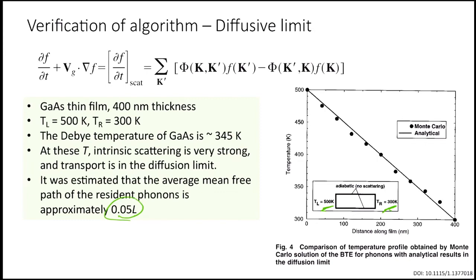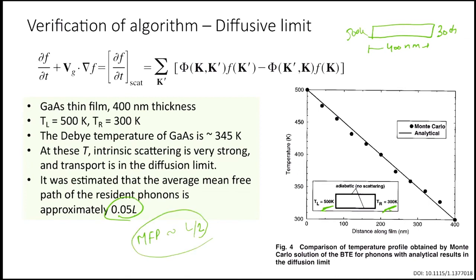But now the question I asked, and I would give the new participants a little more time: let's say it's the same problem again, 500 Kelvin and 300 Kelvin. The length is about 400 nanometers, but I'm keeping the residence time. So the mean free path is roughly L by 2, of the order of 200 nanometers.